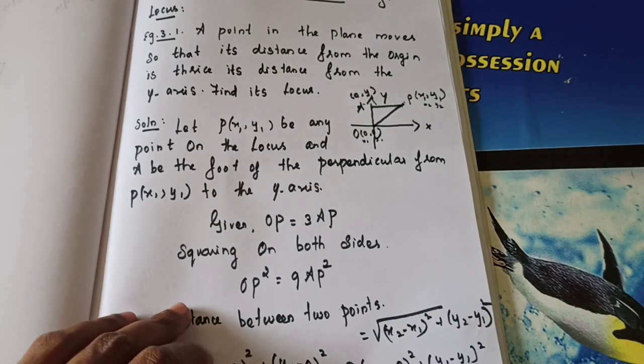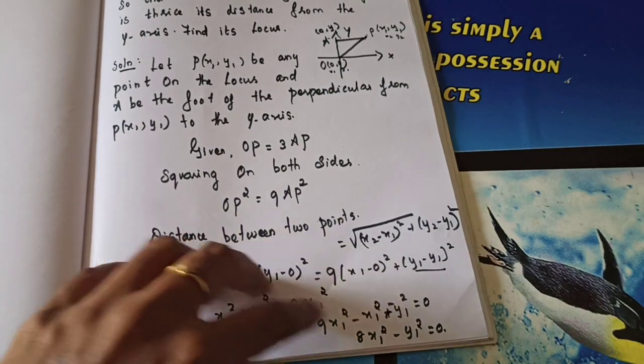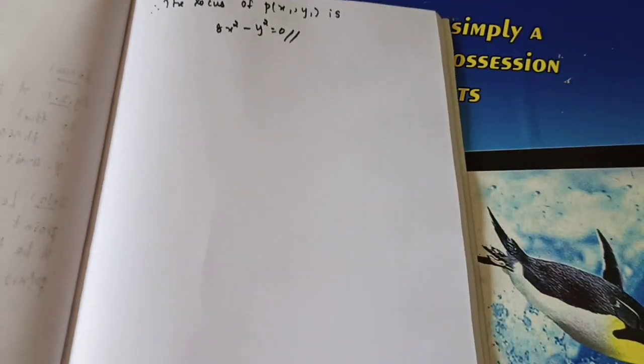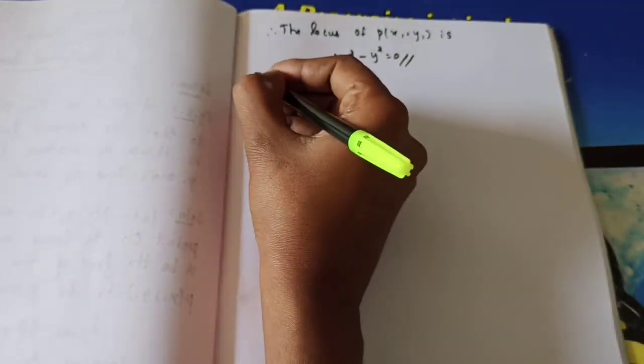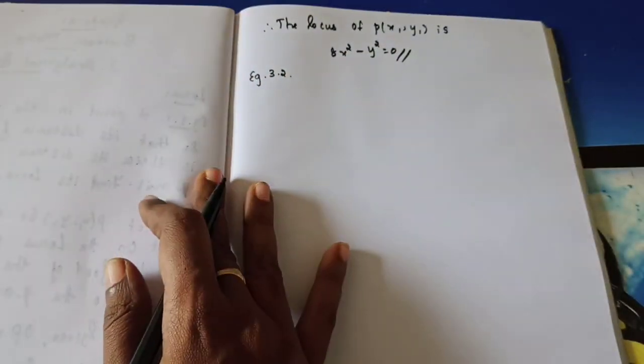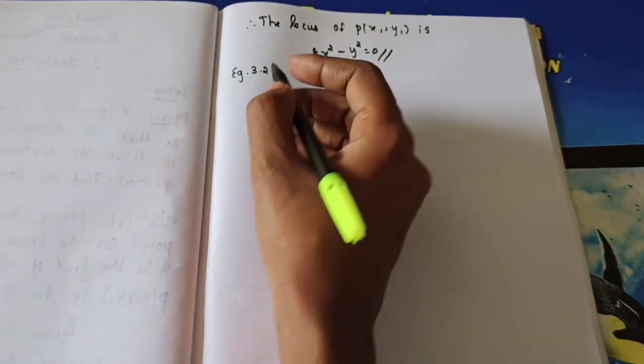So OP is equal to 3 AP. Use the distance formula. Here you will get x1, y1. So the locus of the point P of x1, y1 means x1 and y1 will change to x and y. Okay, got it. So this is the answer. Very easy. Okay. Let's move to the next question. Example 3.2.